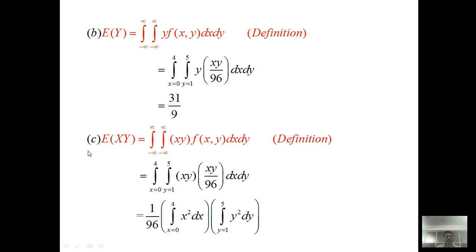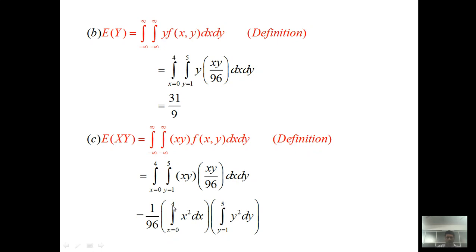So let's deal with the third option, E(XY). According to the definition, it is equivalent to the integral from minus infinity to infinity, integral from minus infinity to infinity, of xy times f(x,y) dx dy. Again, this red highlighted equation is just a definition. As per the definition given in the question, we restrict the boundary: x from 0 to 4, y from 1 to 5, and the integrand is xy by 96 dx dy.